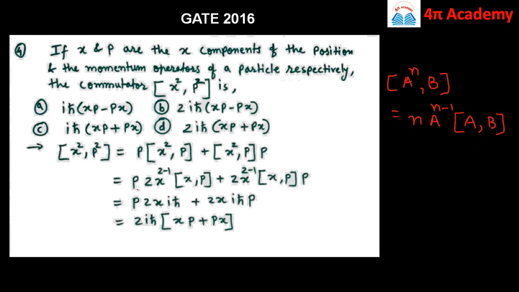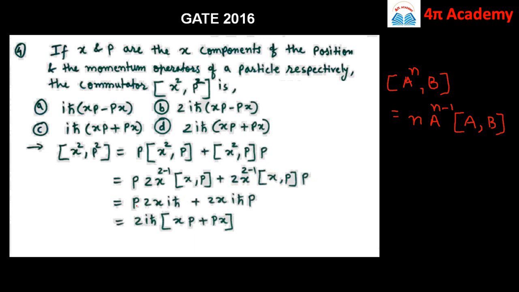So here this will be equal to p, and by applying this property we get 2 times x raised to power 2 minus 1, in bracket we remain with x comma p, plus this is 2 times x raised to power 2 minus 1, in bracket we remain with x comma p, over p.